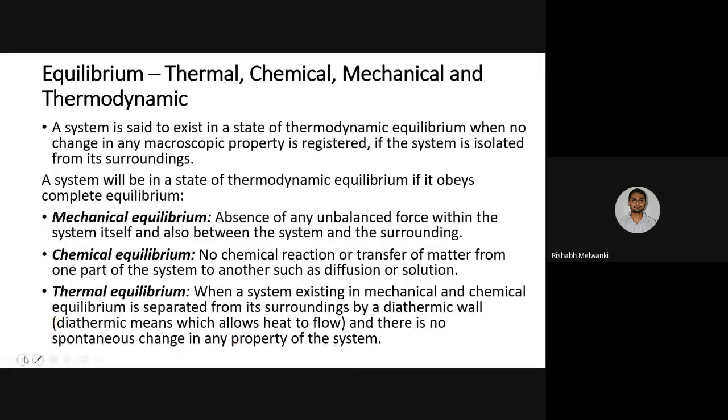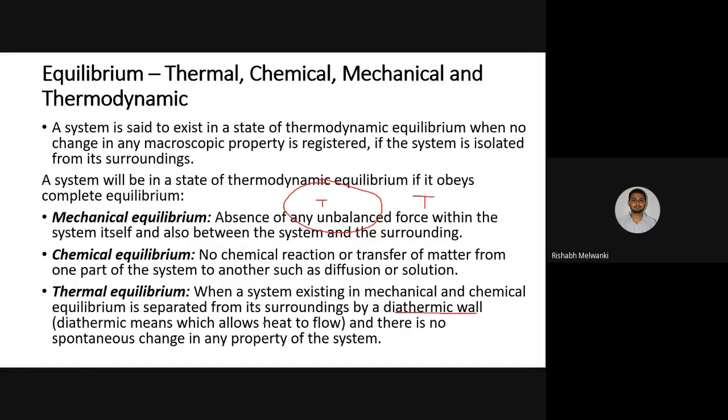I'll explain. Suppose this is a system, and this system has a boundary, and this boundary is a diathermic wall. Diathermic wall means it allows heat to flow. Now what will happen when the temperature inside and outside is the same? There will not be any heat transfer, so there will not be any change in property.